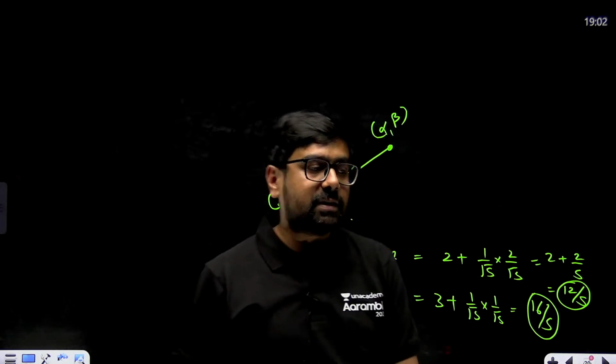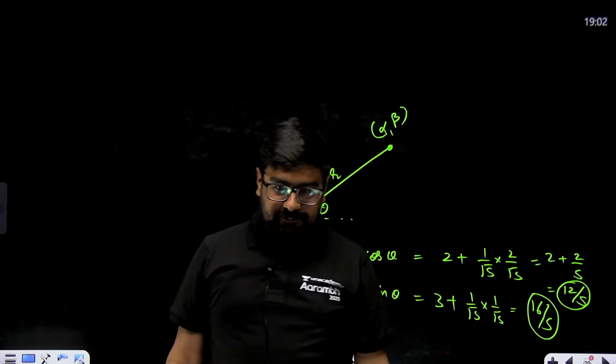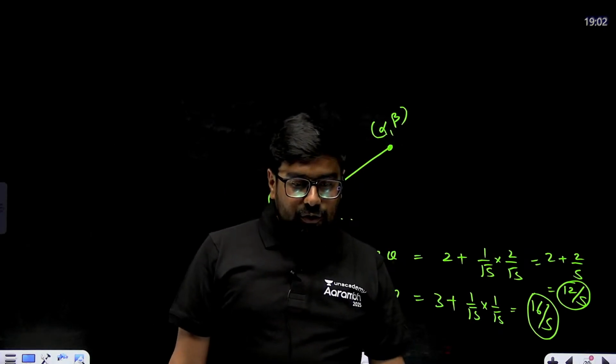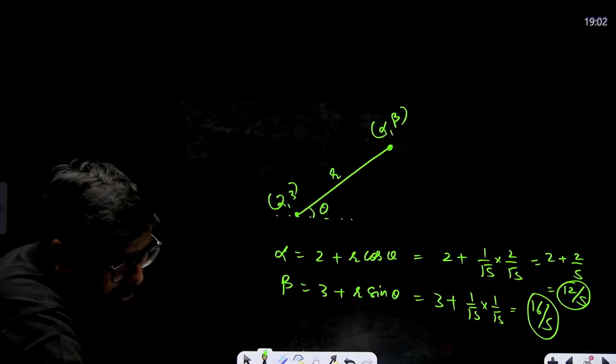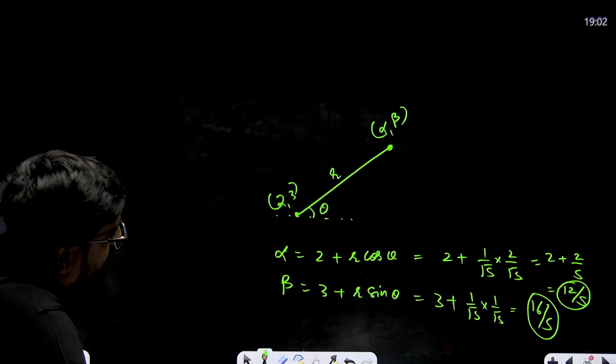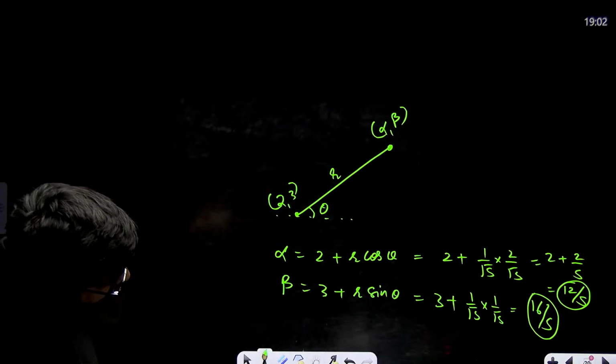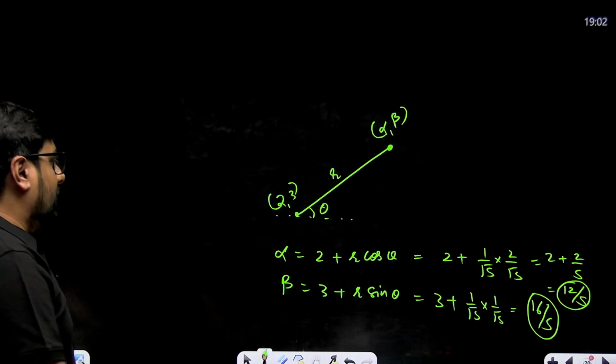Otherwise it will just get complicated, nothing else. So you have both the points, 12 by 5 and 16 by 5. Anyway, let's leave them in fractions.